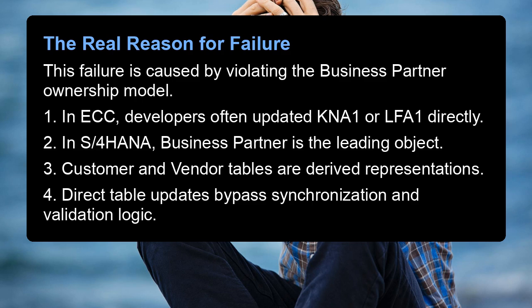The real reason for failure. This failure is caused by violating the business partner ownership model. 1. In ECC, developers often updated KN1 or LF1 directly. 2. In S/4HANA, business partner is the leading object. 3. Customer and vendor tables are derived representations. 4. Direct table updates bypass synchronization and validation logic.